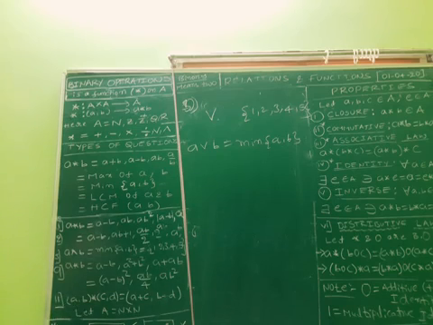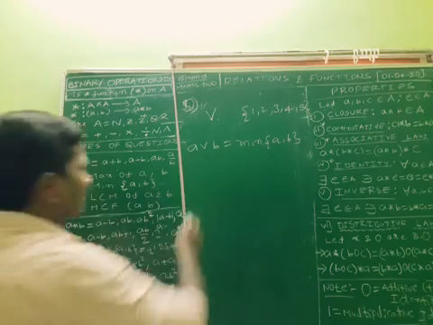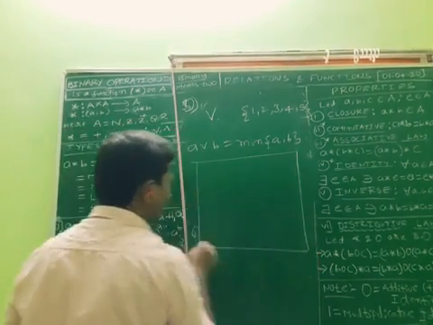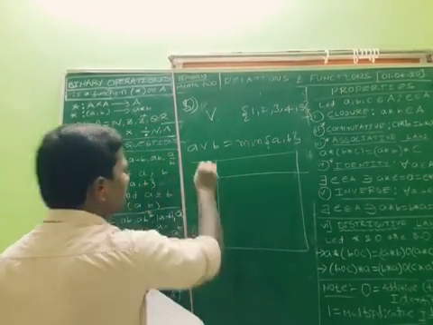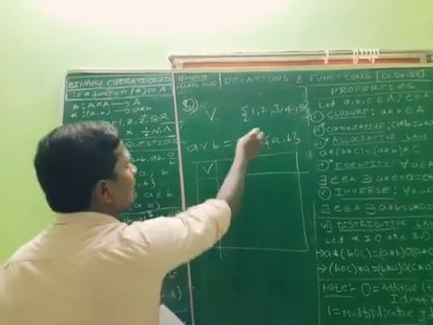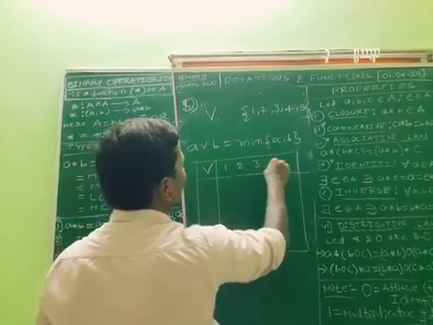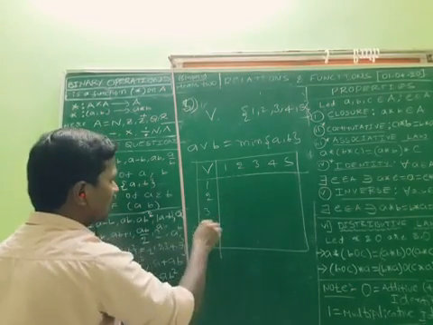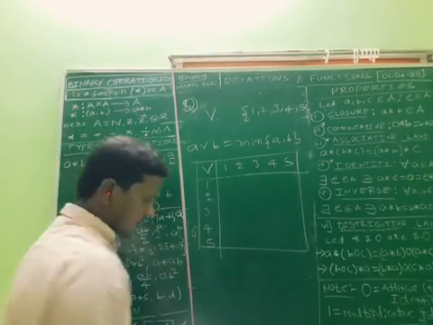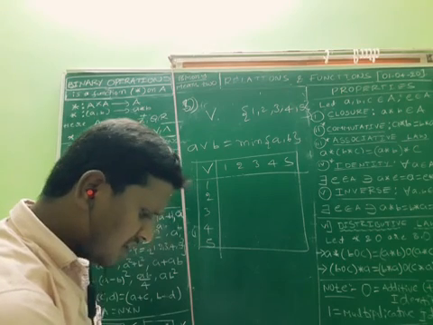What is the question they asked here? The operation table. This is the binary operation. How many values are there? 1 2 3 4 5, 1 2 3 4 5. What's the question they asked?